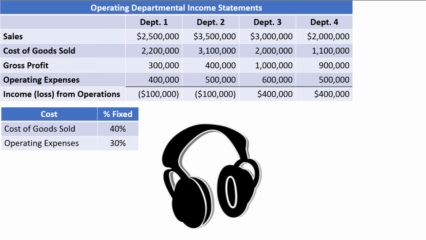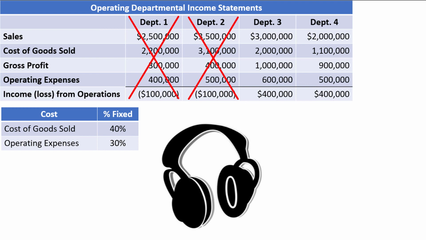So what is the best way to proceed? Well, we could prepare 3 additional sets of departmental income statements. One with Department 1 eliminated, a second with Department 2 eliminated, and a third with both Departments 1 and 2 eliminated to see what happens to total profit in each case.